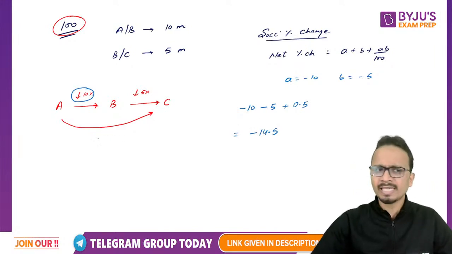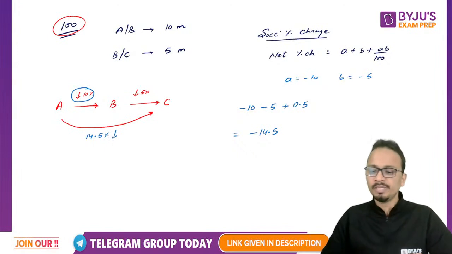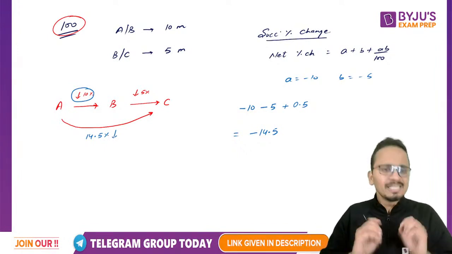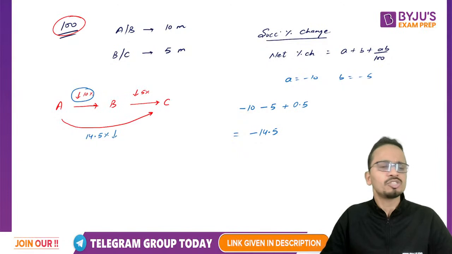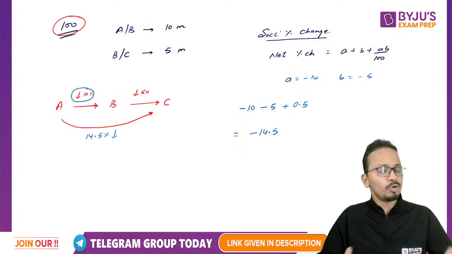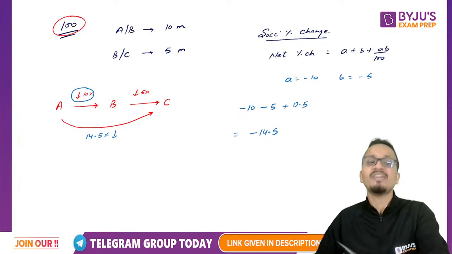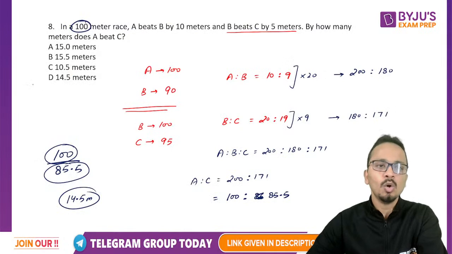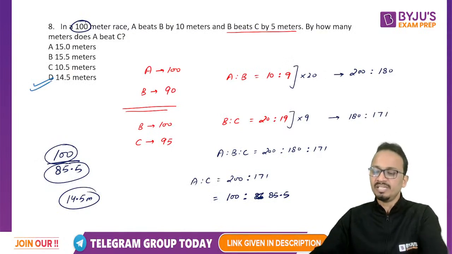So it can be said that the speed of C is 14.5% less as compared to the speed of A, and hence C will cover 14.5% less distance as compared to A. Now 14.5% of 100 is equal to 14.5, and yes, our answer will be 14.5 meters.